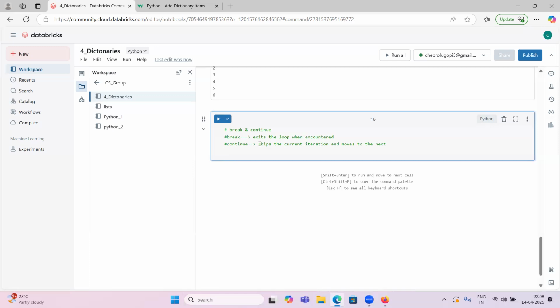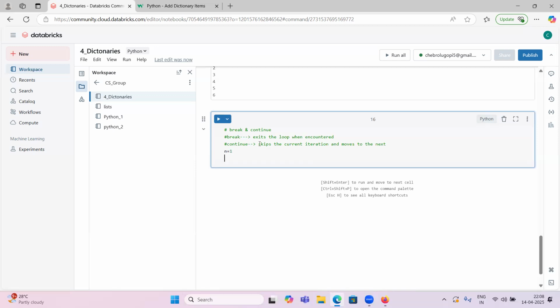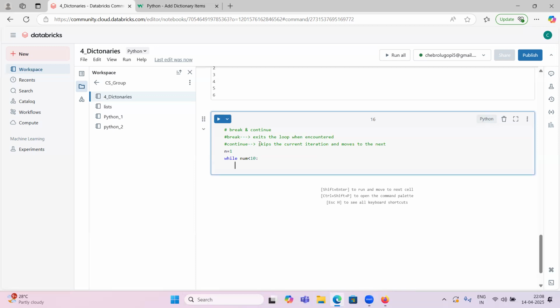Okay, let's take some number n equal to 1. Same example I'm taking: while n is less than or equal to 10, this is the condition. So print n.